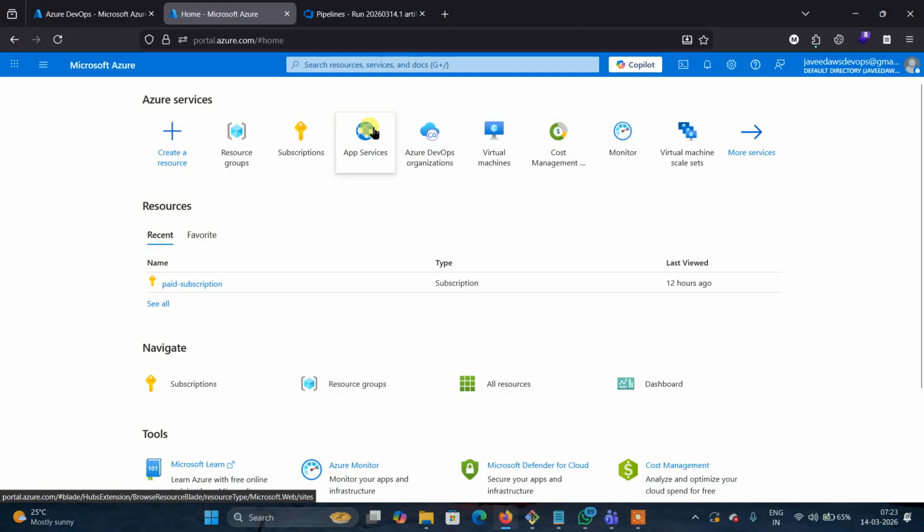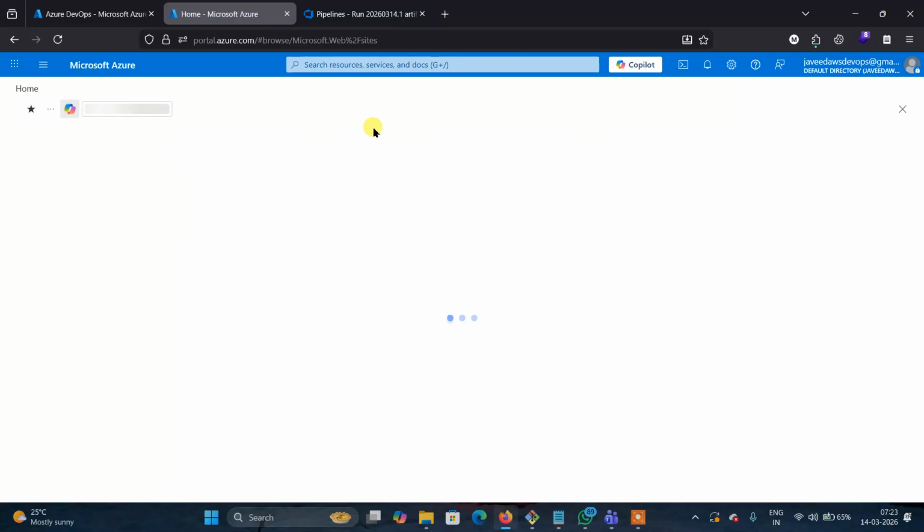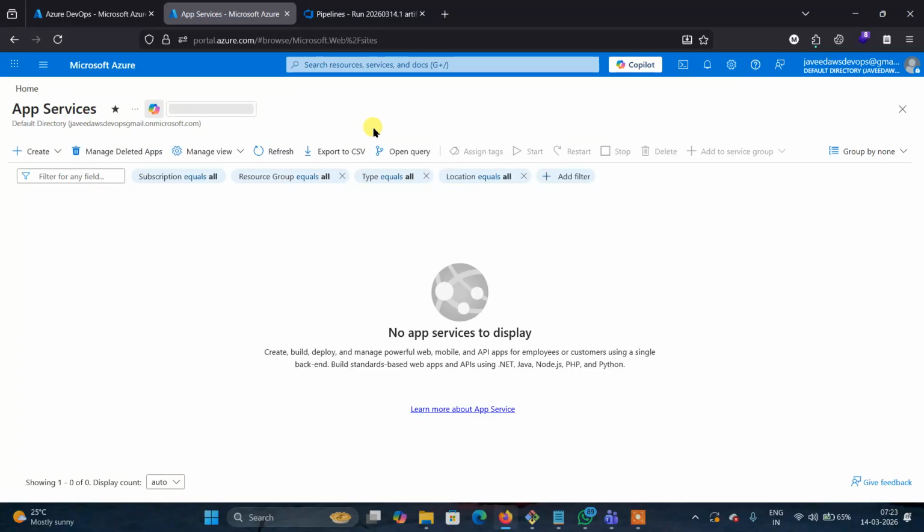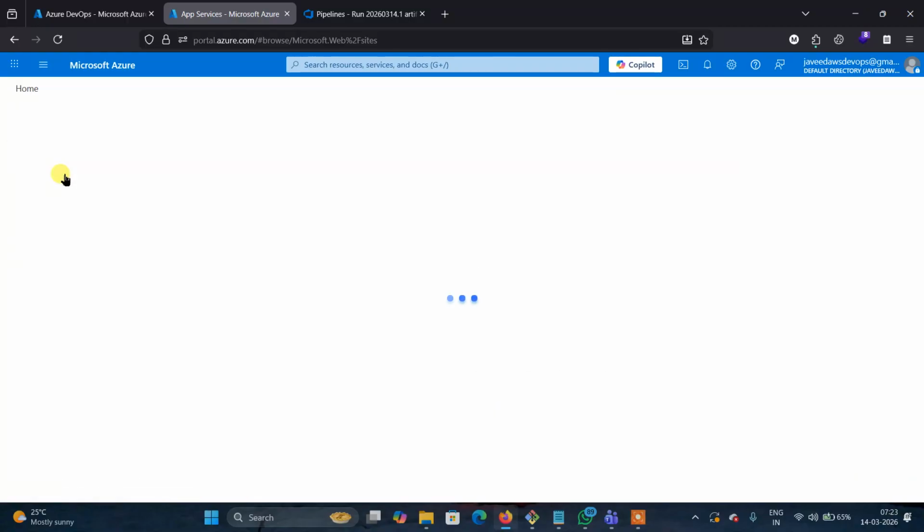Go to App Services. Click on create, then click on web app. Which application are we deploying? Java. So we need to select Java. And where do we need to deploy? We need to deploy on Tomcat. We don't need to install Tomcat. Everything will be created by Azure itself. The Tomcat and Java installation, everything is done by Azure itself when you create the Azure web app.